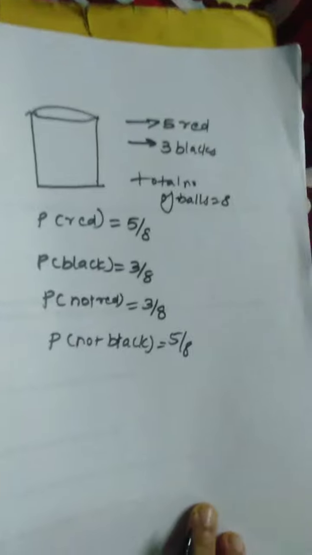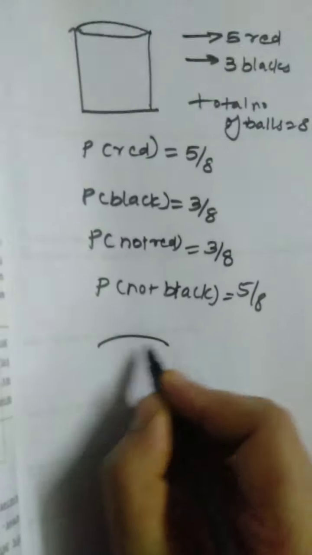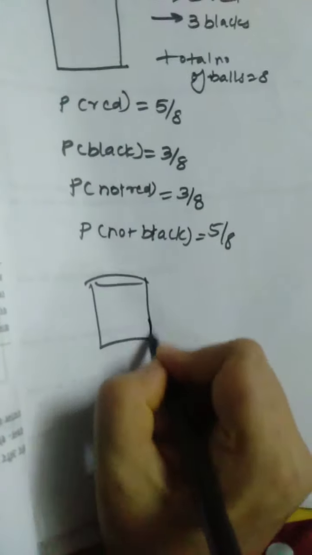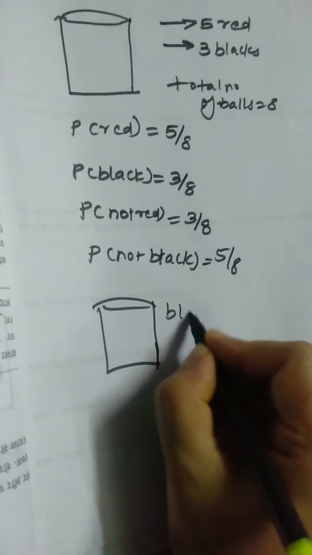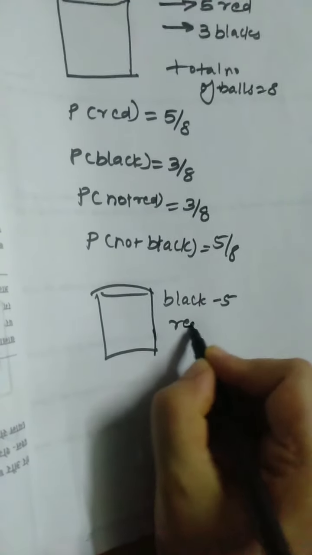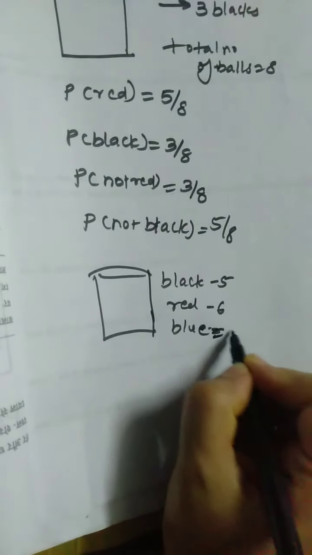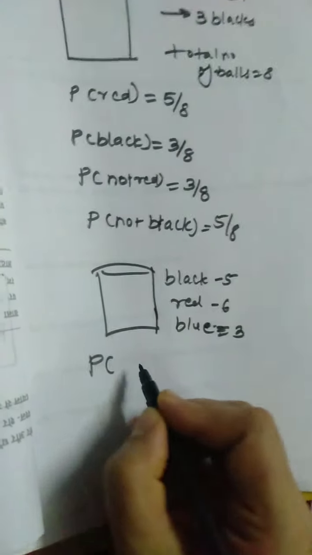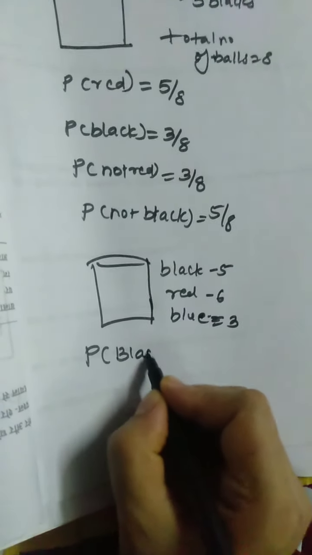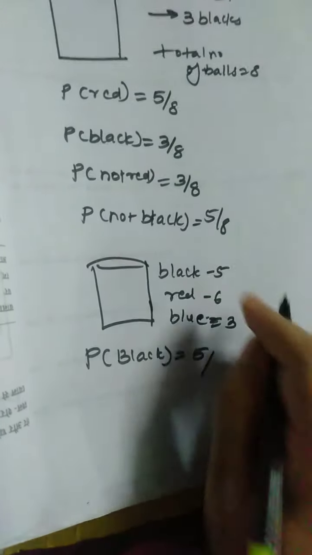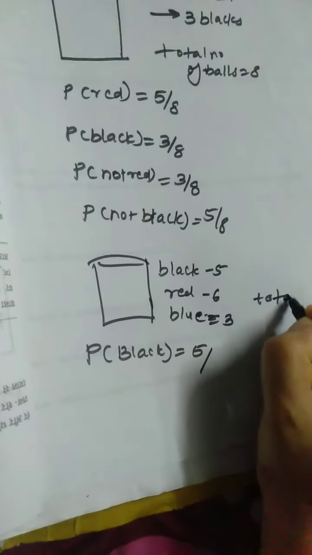Similarly, a question: the bag contains 3 types of balls. There may be black, 5, red, 6 and blue, 3. In this case, what is the probability of getting a black ball? For the black ball, it is 5 by the total number of balls. What are the total number of balls here?